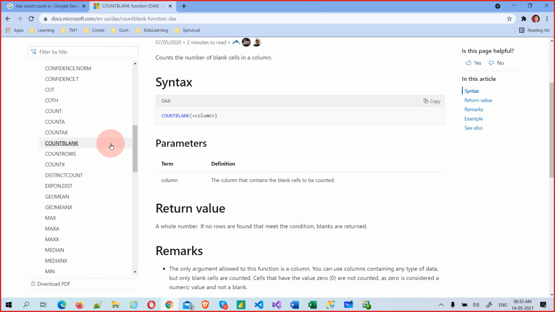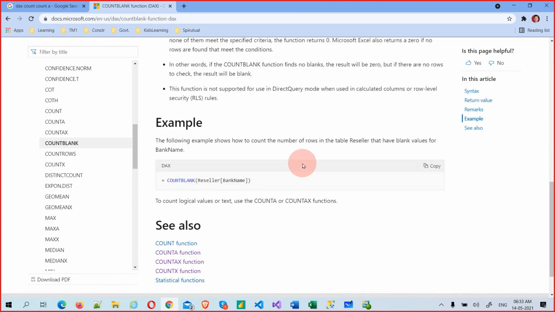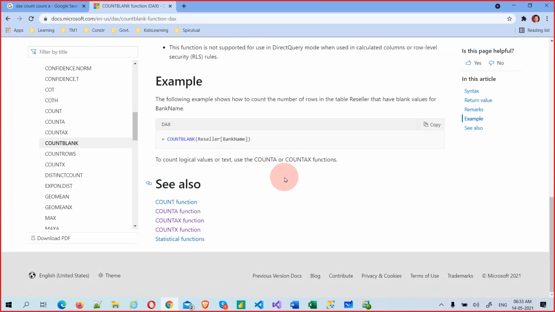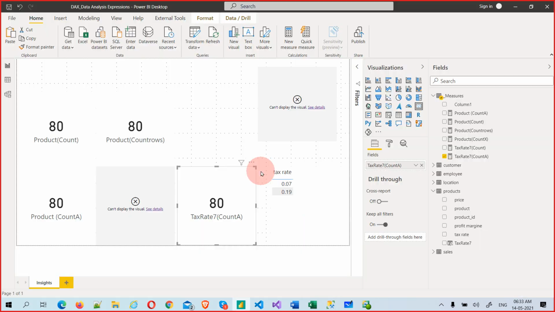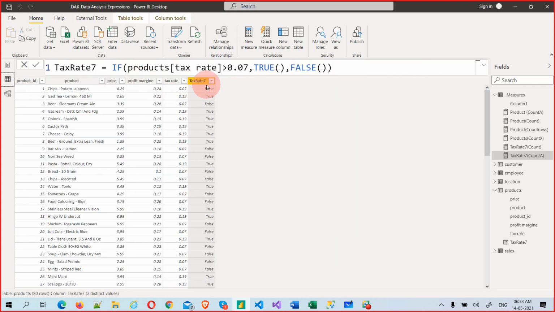Okay, now let's check this COUNTBLANK. What will it give? It will only give the blank values in that column. But we don't have any blank values, so how will I get them? For that you need to go back and create a new column for blanks. Okay, create a new column.